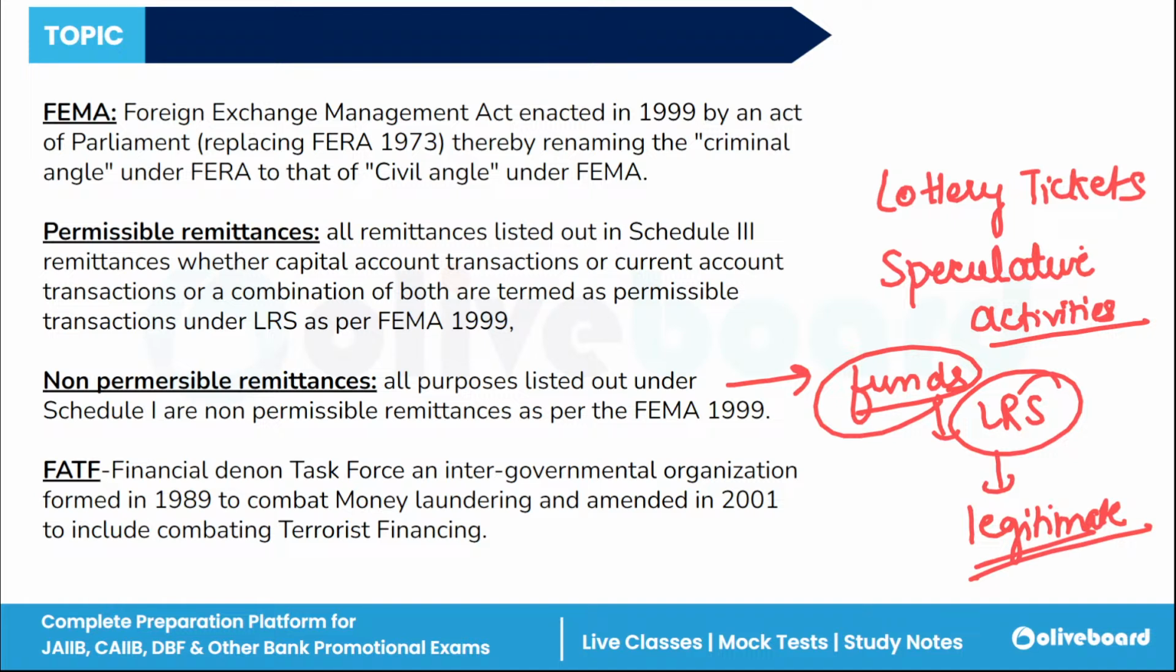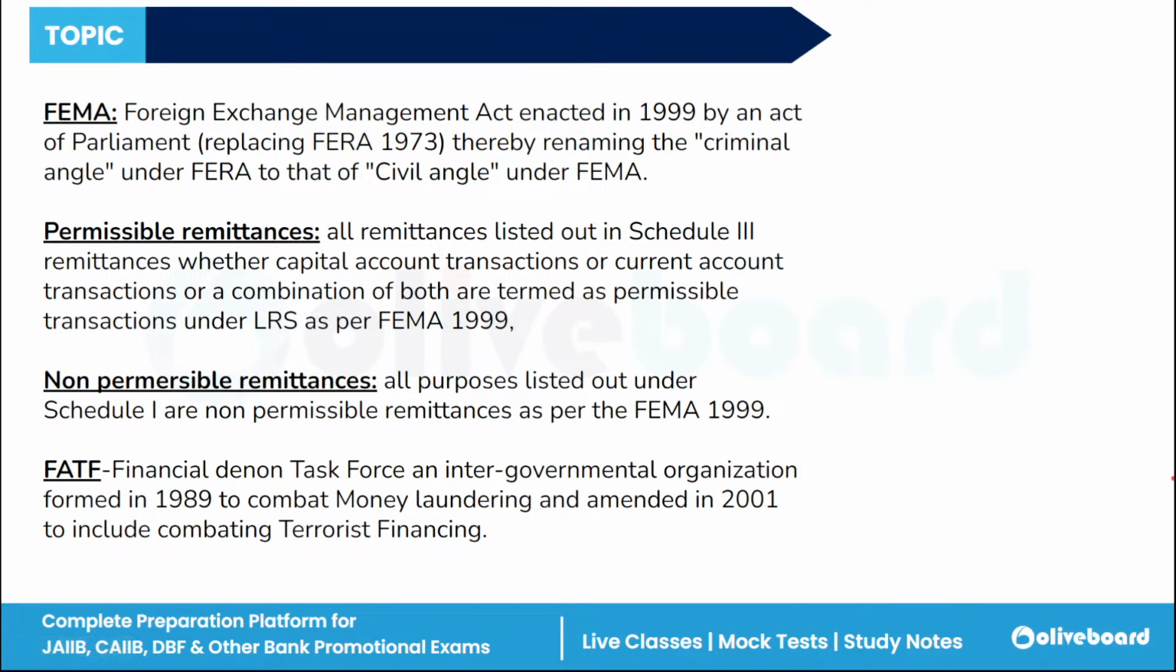Fine. Then FATF. A question is there about the FATF. What is the meaning of FATF? Let me tell you. FATF is the Financial Action Task Force. It is an intergovernmental body established in 1989. Why? To prevent money laundering, terrorist financing, and other threats to the global financial system.